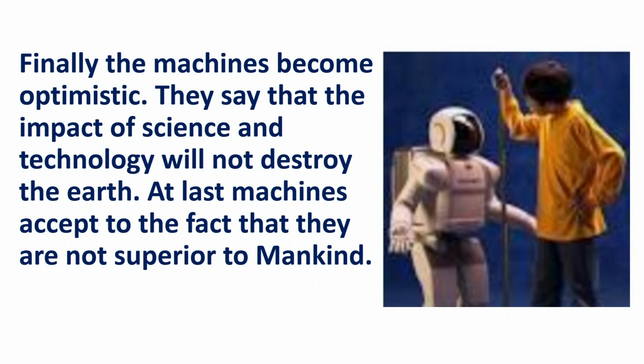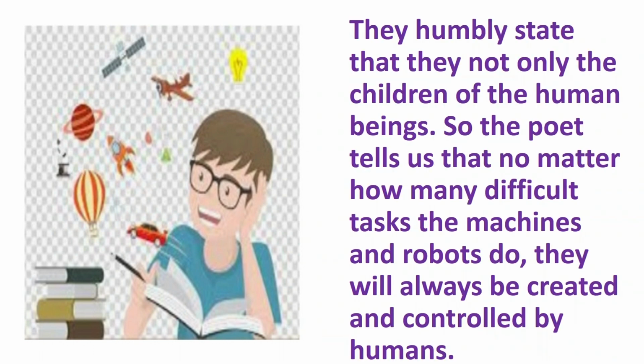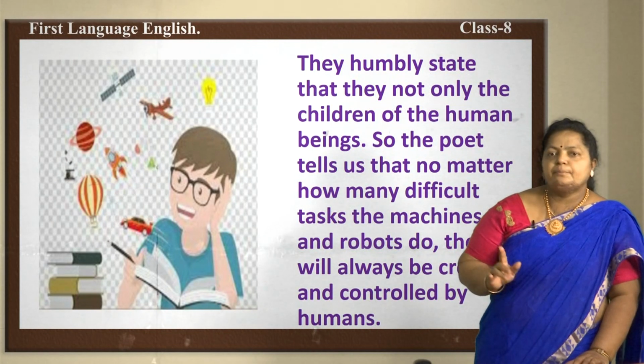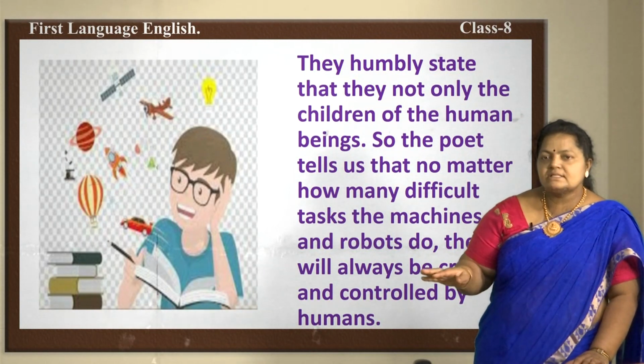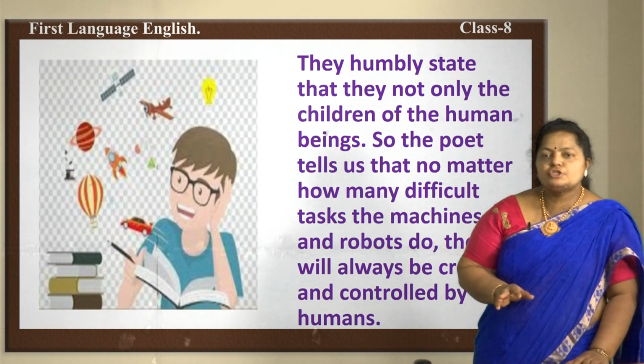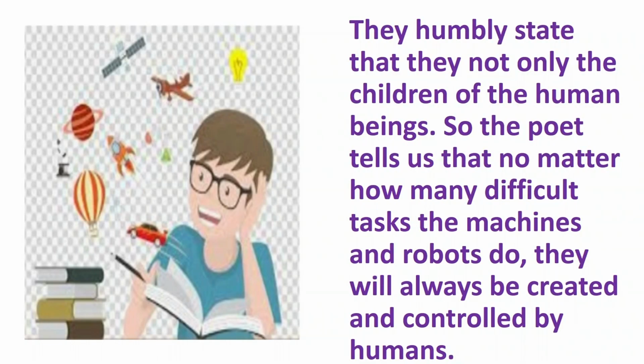Machines are not superior to mankind. They humbly state that they are only the children of the human beings. So, the poet tells us that no matter how many difficult tasks the machines and robots do, they will always be created and controlled by humans.